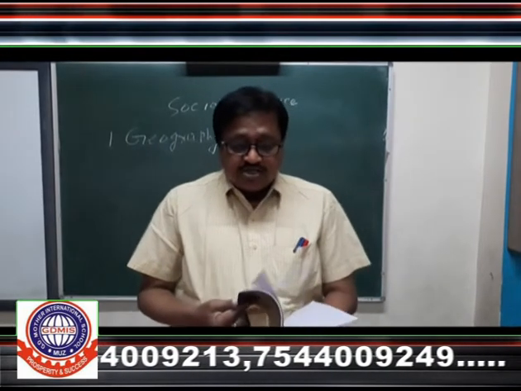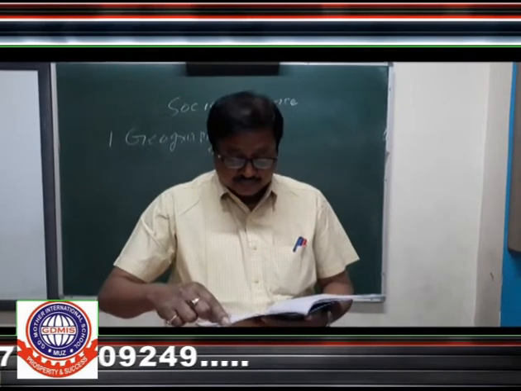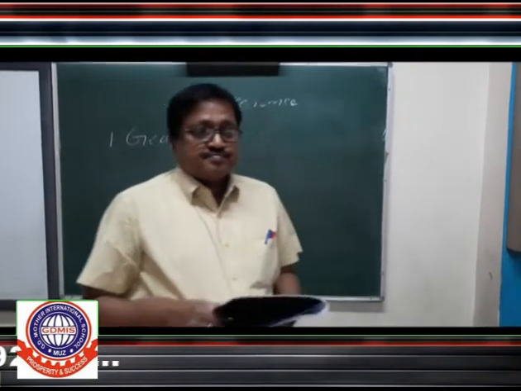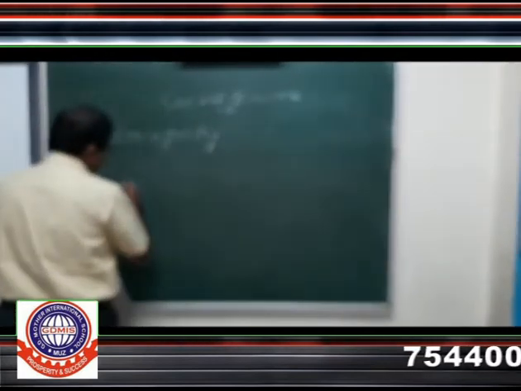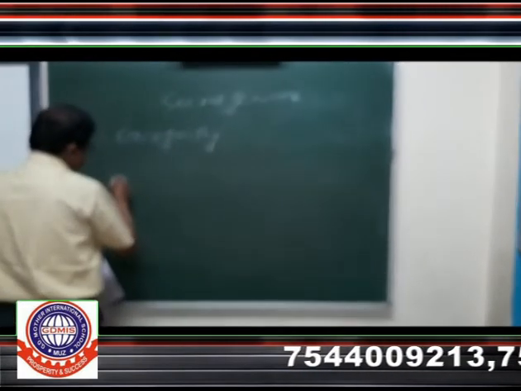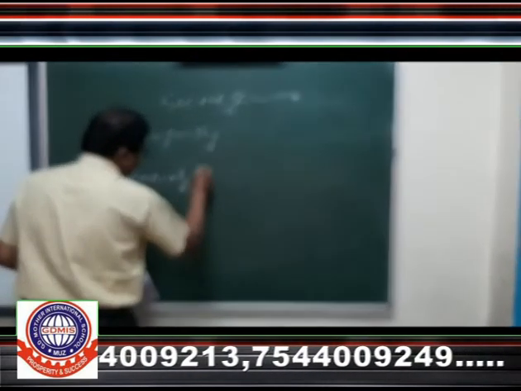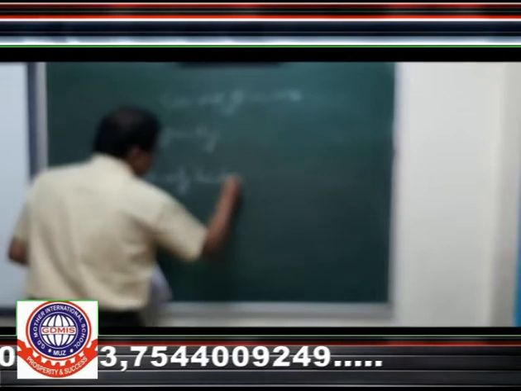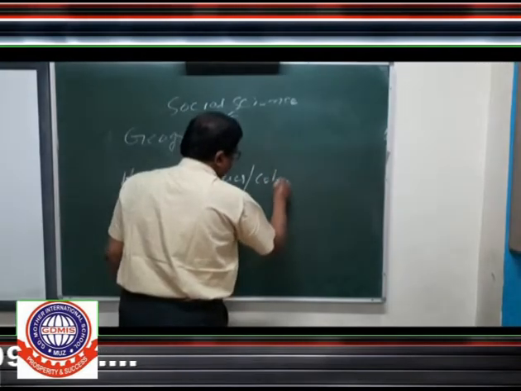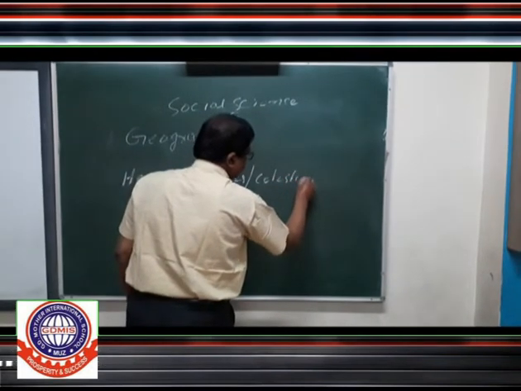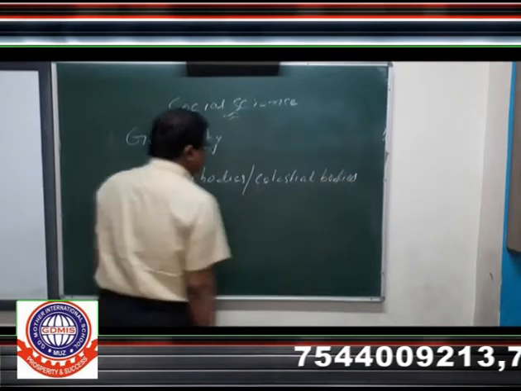So all the objects that are present in the sky are called heavenly bodies.